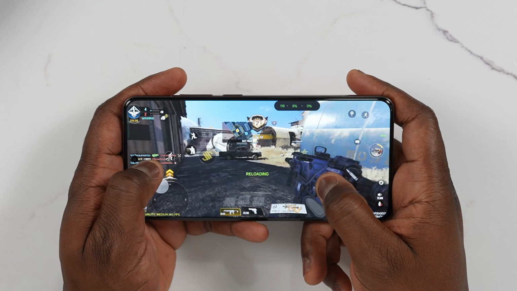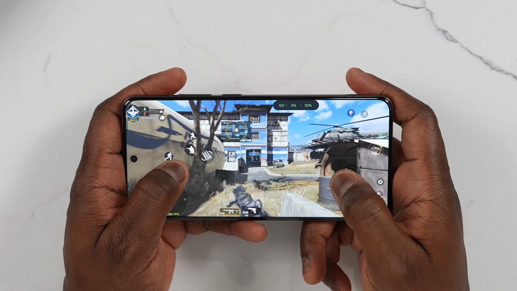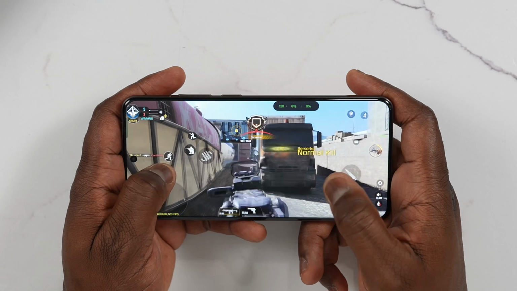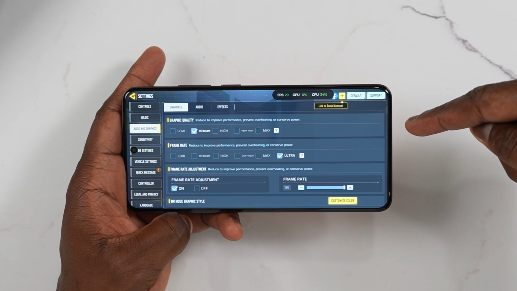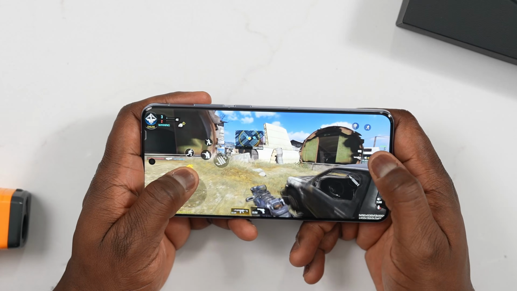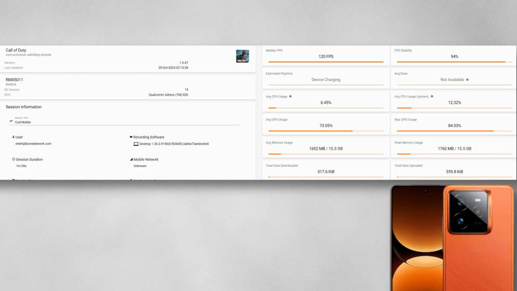Now, starting off with Call of Duty Mobile, 120 frames per second on the Snapdragon 8 Elite device, the Realme, as well as the Vivo X200 with the Dimensity 9400. We're getting it at its highest settings, which you can see on screen, but performance for each device is the same, 120 frames per second. And of course, we're using our benchmark tool, Game Bench. So that's nice to see.